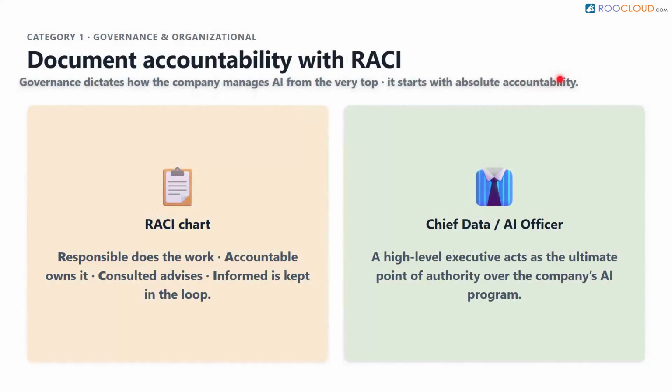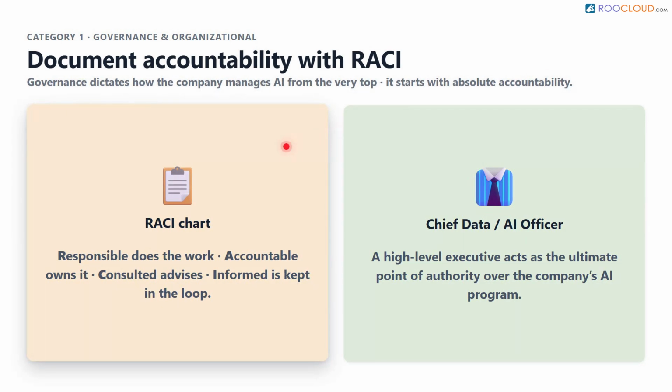Our first category is governance and organizational controls. This is the foundation that dictates how a company manages its technological assets from the very top. It all starts with absolute accountability. A company must document exactly who is responsible for what. One way to do this is by creating a RACI chart. RACI is an acronym that stands for Responsible, Accountable, Consulted, and Informed.